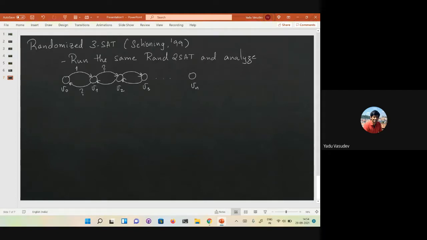Once again, the vertices correspond to the Hamming distance of the current assignment to the satisfying assignment. What is the probability that you have gone closer to the satisfying assignment, and what is the probability that you have gone further away from it?